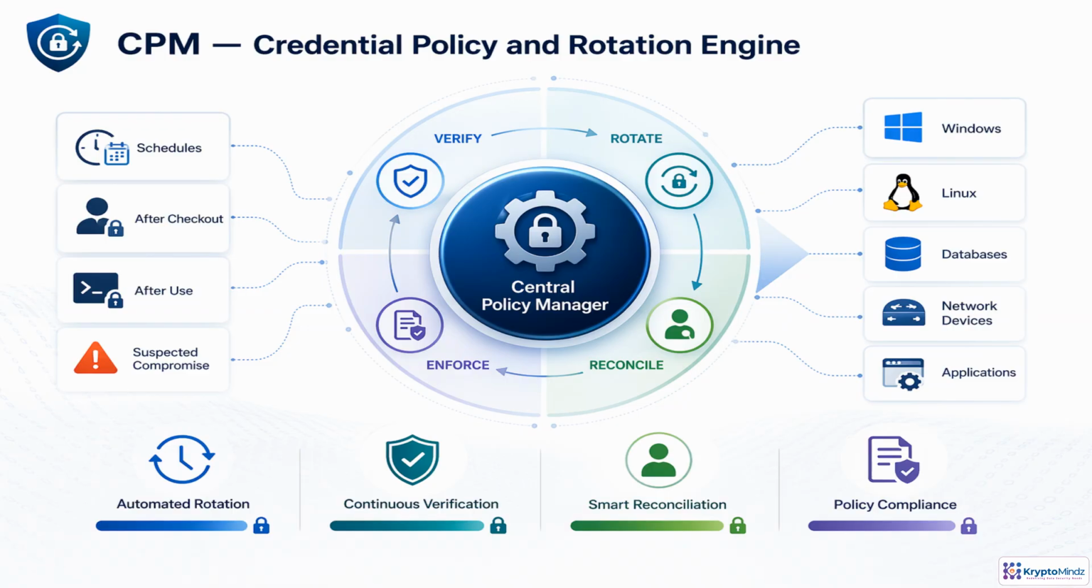The central policy manager is the automation engine behind credential hygiene. It starts with policy. When should this password change, and what rules must it meet? CPM verifies the vaulted password against the target system. If rotation is due or triggered by checkout, use, or suspected compromise, it changes the password and writes the new value back to the vault. If the account is out of sync or the password is unknown, CPM reconciles it using approved controls. Every result is audited across Windows, Linux, databases, network devices, and applications.